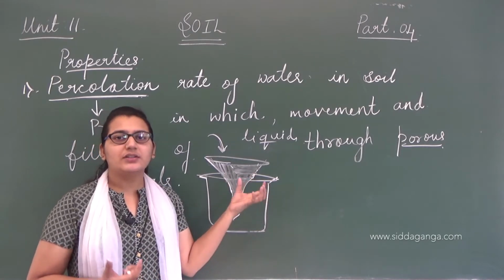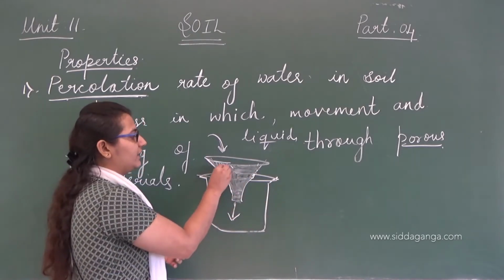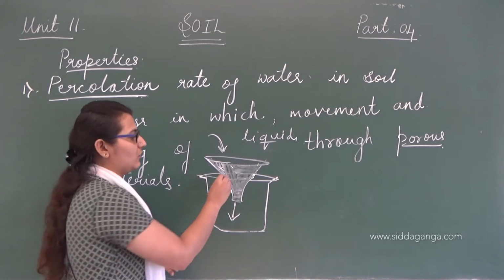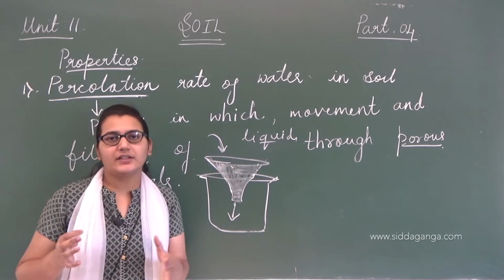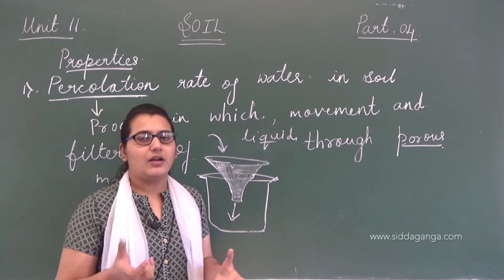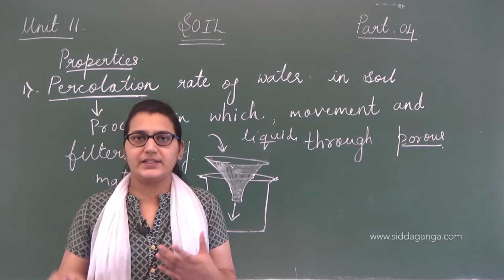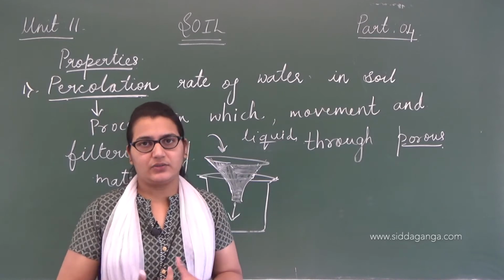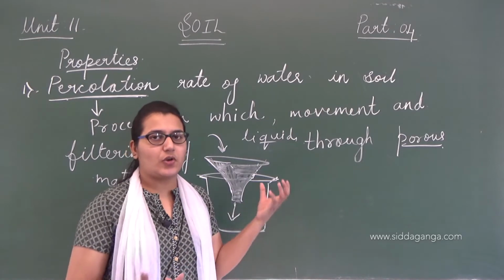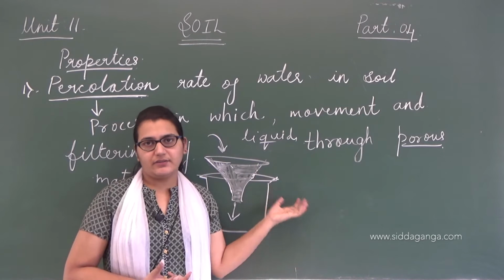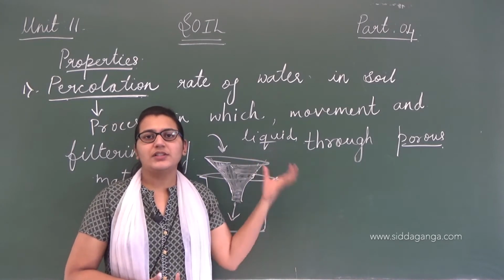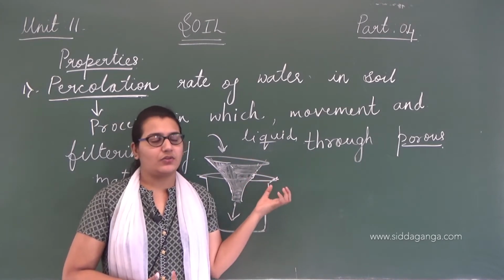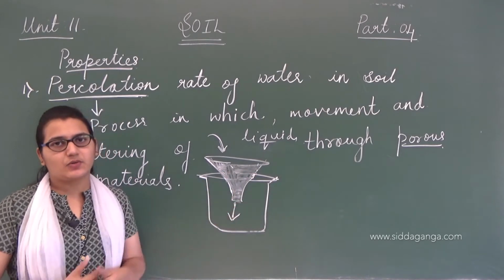Here the porous material is this filter paper. We have taken a filter paper and we make liquid flow through it, and there is a movement of this liquid flowing down, and also there is filtering. Clearly only the coffee powder stays here and the liquid flows down. So this process we have just learned is percolation.